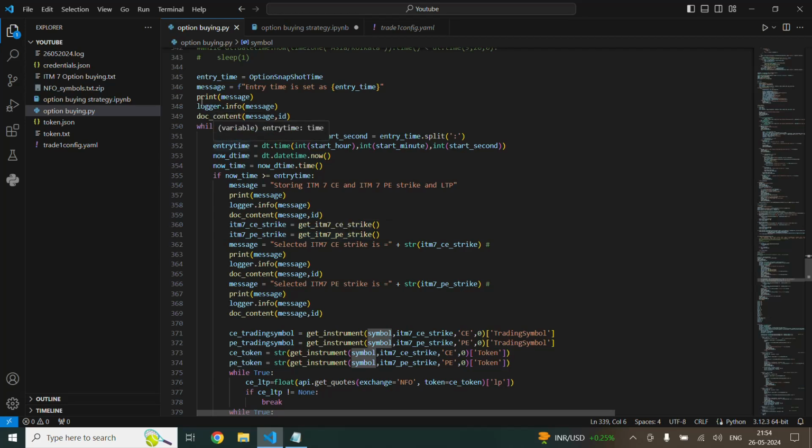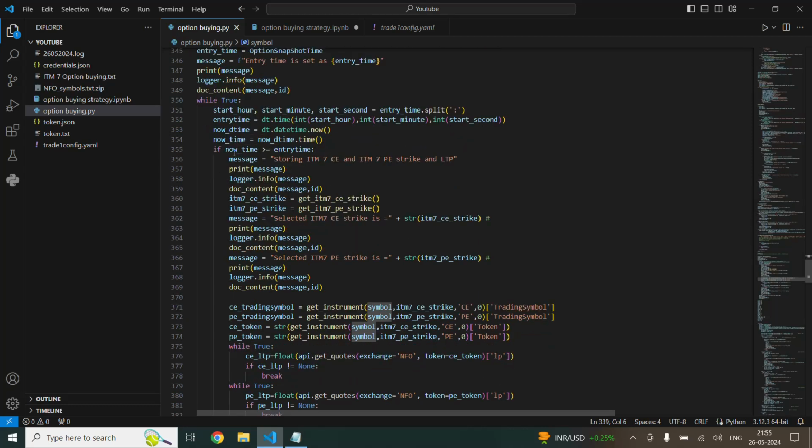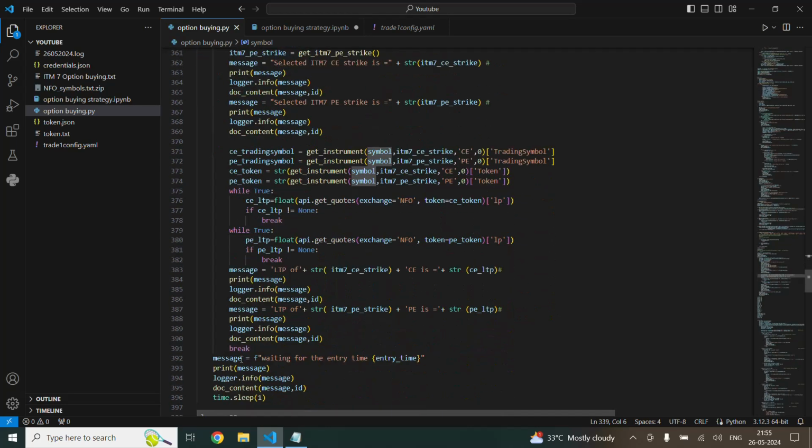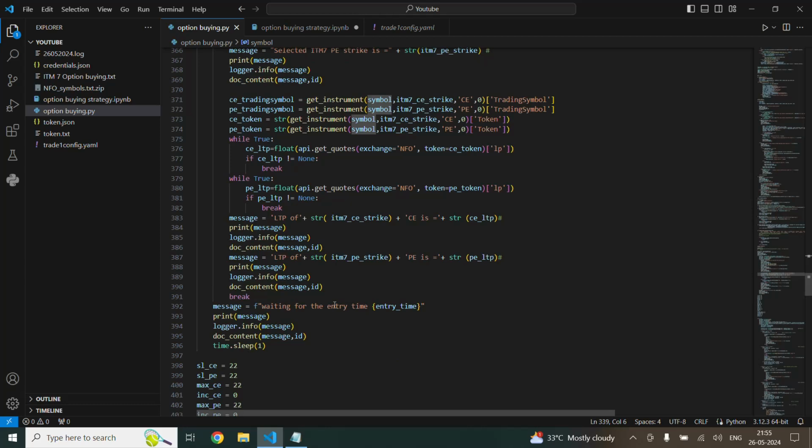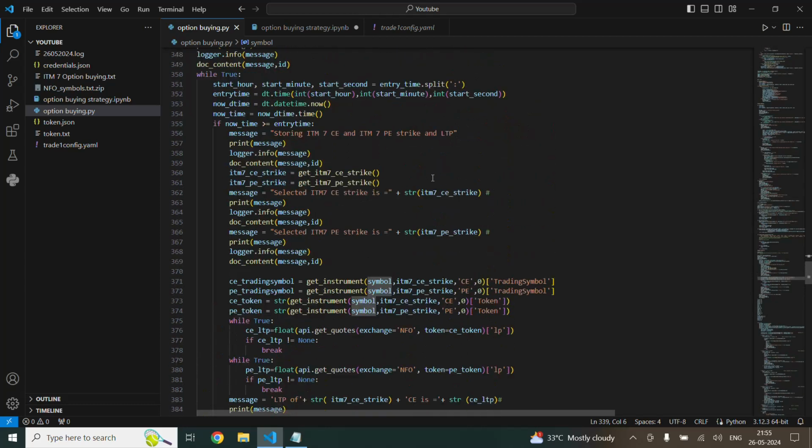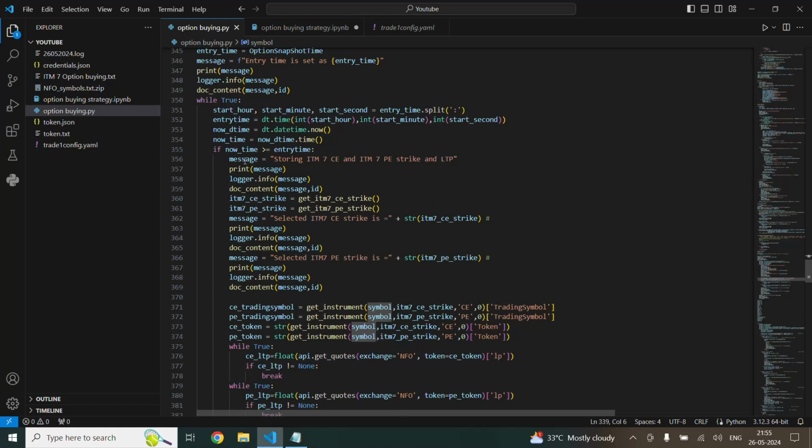So what I have done was I have saved this date time, and this will check whether the present time is greater than the entry time we have set as 9:15. Once the present time is greater than the entry time, it will enter into this loop. Otherwise it will sleep for 1 second and then repeat the process. You will see the messages showing the in the money CE and in the money PE strike and LTP being stored.